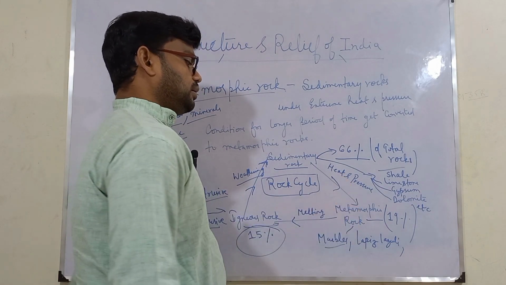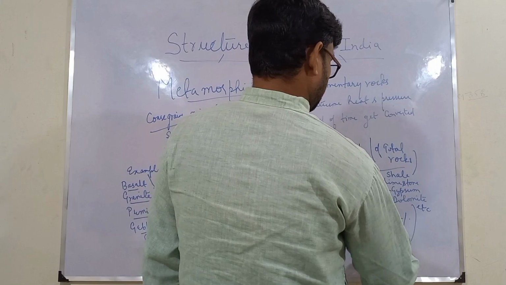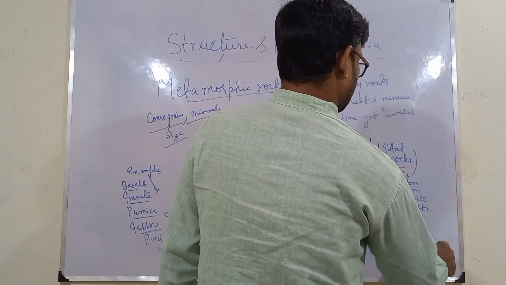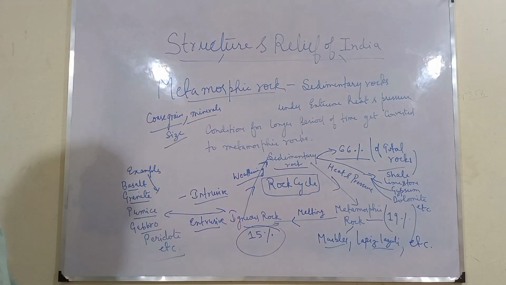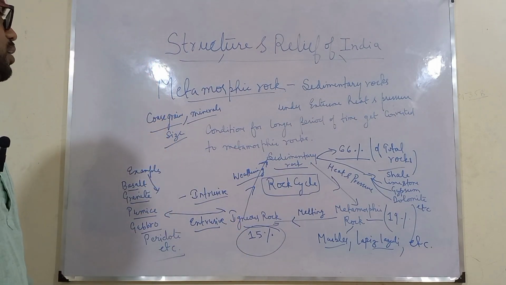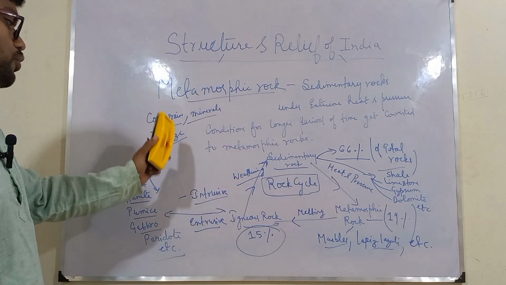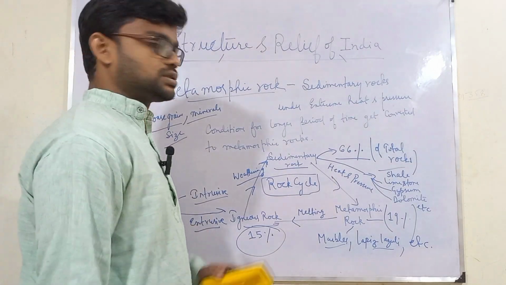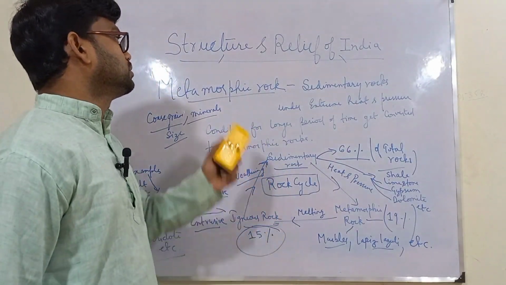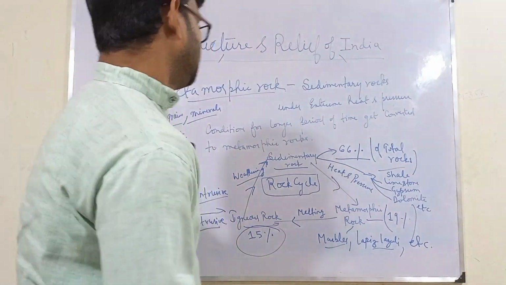That is also a type of metamorphic rock. And then you can write etc. There are several other types. You can note it down. So this is all about different types of rocks. If you have noted it down, then we will move to our next subheading under this structure, that is rock system of India.